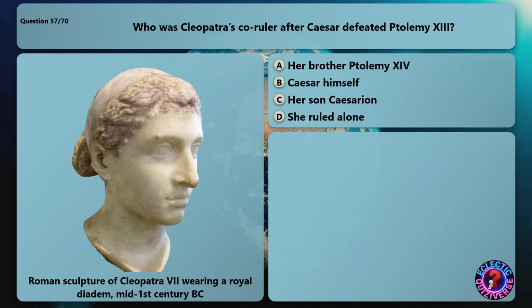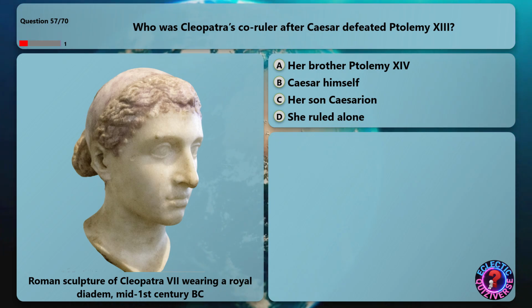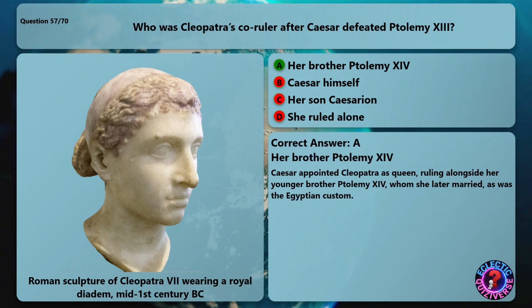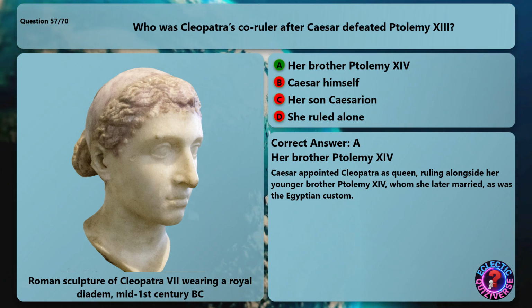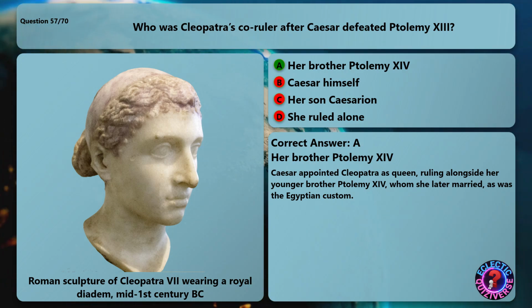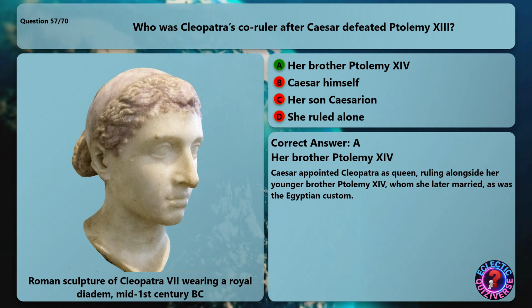Who was Cleopatra's co-ruler after Caesar defeated Ptolemy XIII? The correct answer is her brother Ptolemy XIV. Caesar appointed Cleopatra as queen, ruling alongside her younger brother Ptolemy XIV, whom she later married, as was the Egyptian custom.